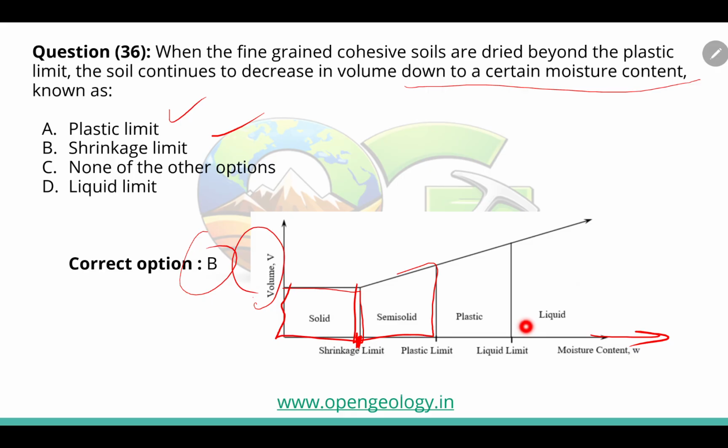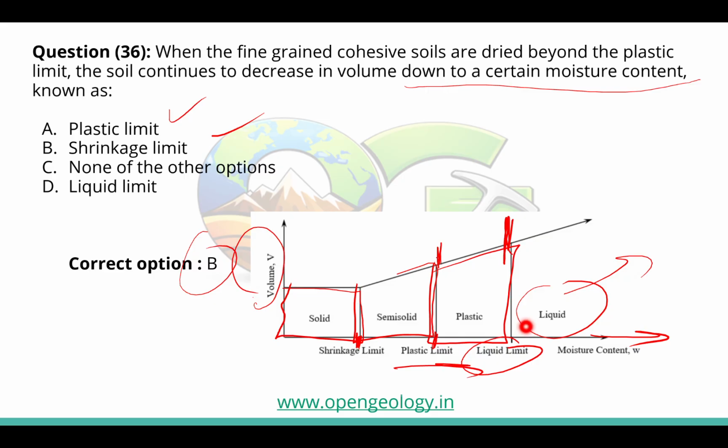It becomes semi-solid. With a further increase in water content, it will behave like a plastic, so we call it the plastic limit. Then after a certain period, it will flow. So that particular point is known as your liquid limit, and after that the soil will behave as a liquid.